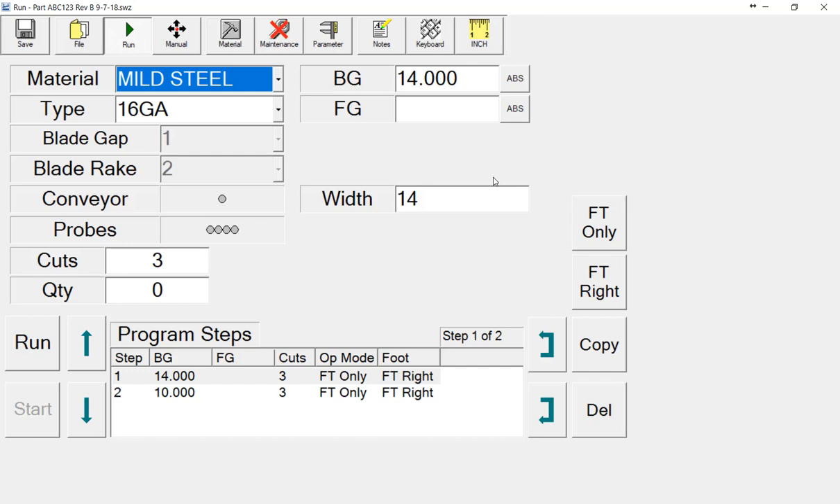The Shear Wizard software program is designed to be truly user-friendly for setup, programming, and operation of a hydraulic or mechanical CNC shear, with all the functions that you require located at the top ribbon of the program. Parts, materials, manual control, maintenance parameters, and electronic work instructions can all be simply and easily accessed on one screen.